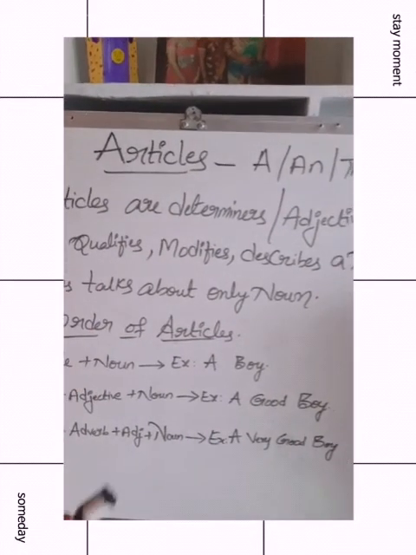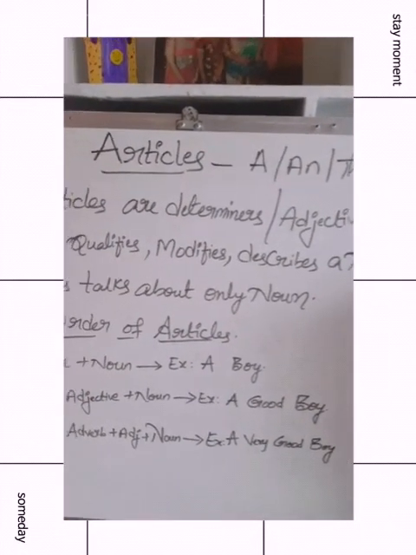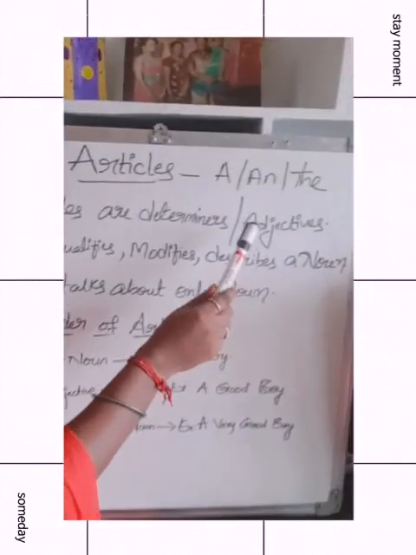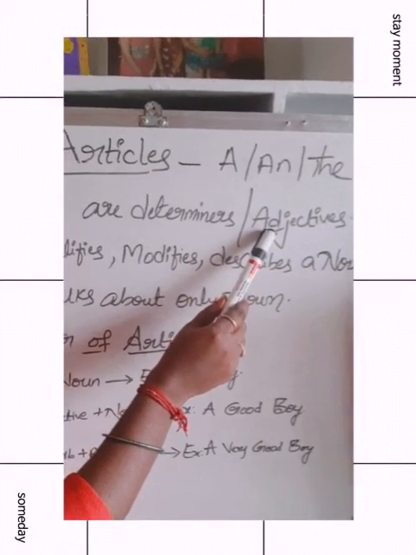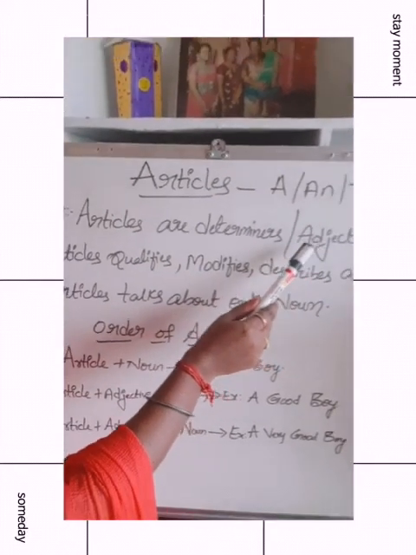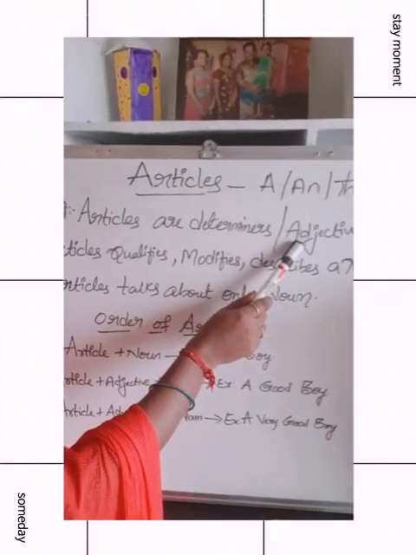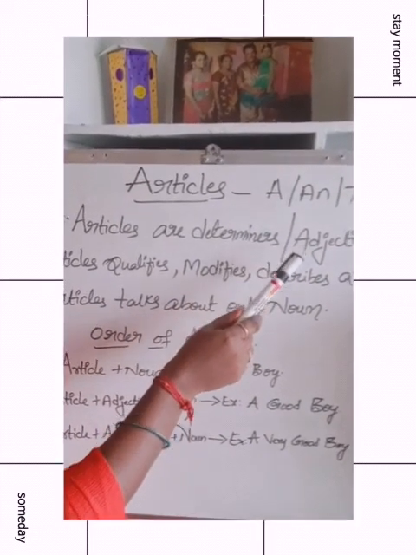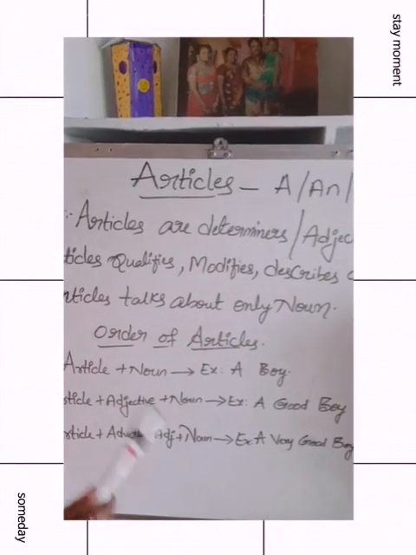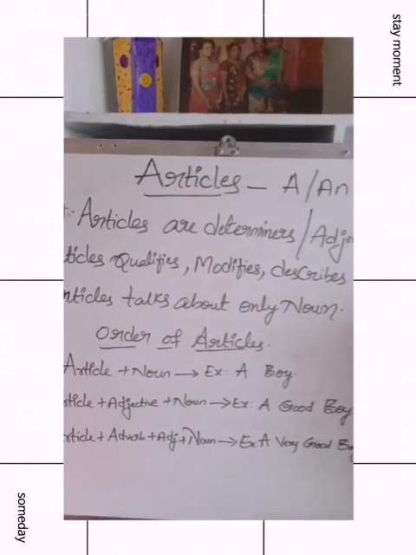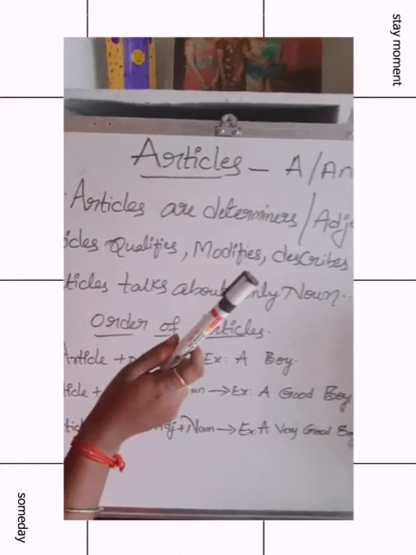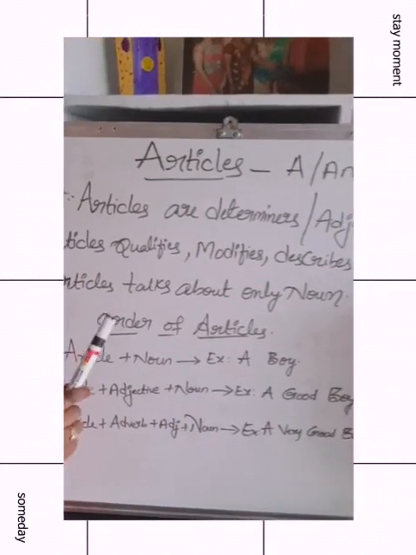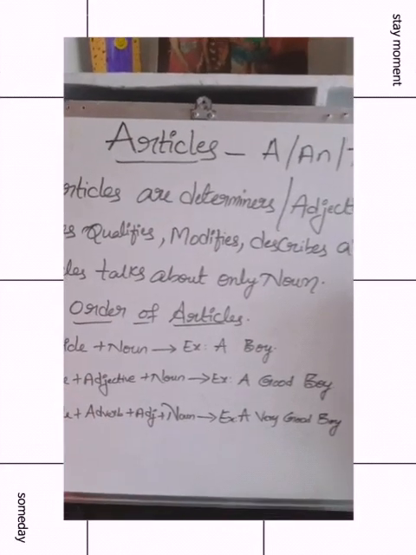Articles are determiners. Determiners means the word which is used before a noun. And articles are also called adjectives. Why are we calling articles adjectives? Because what is the function of an adjective? To qualify a noun. So the same function is done by articles. Articles qualify, modify, describe a noun. Articles talk about only nouns.